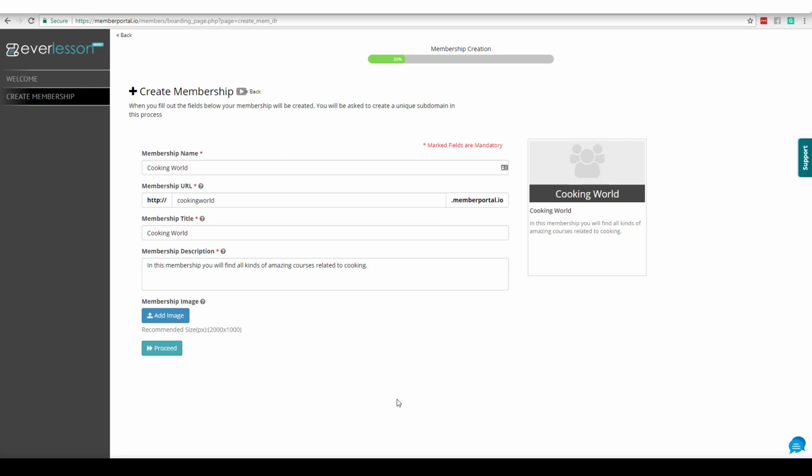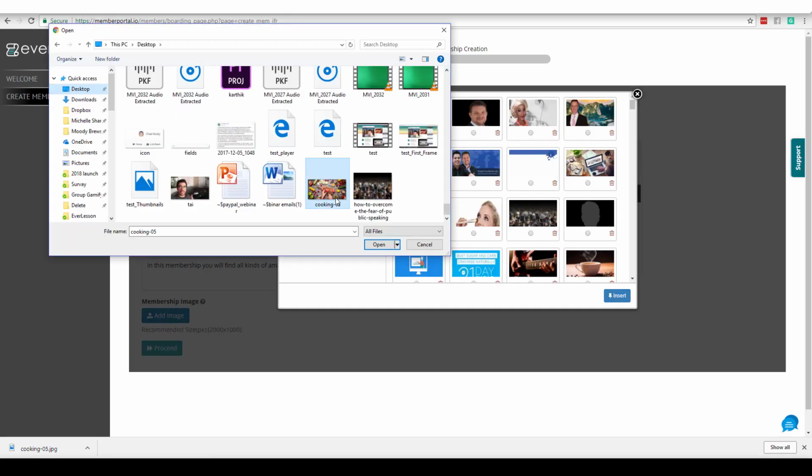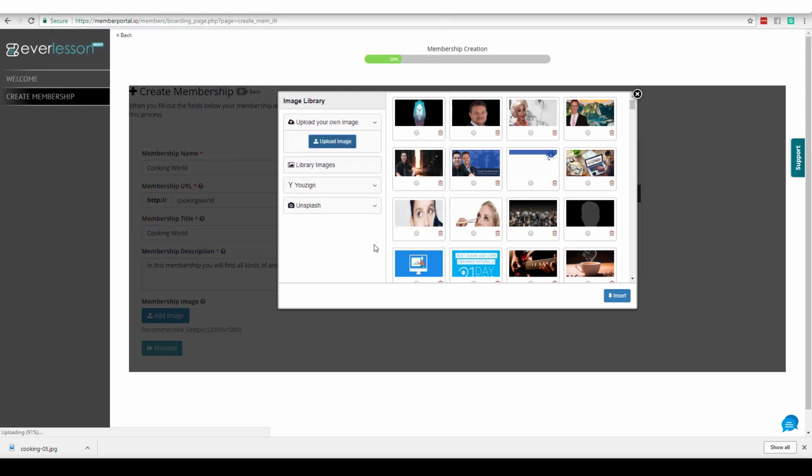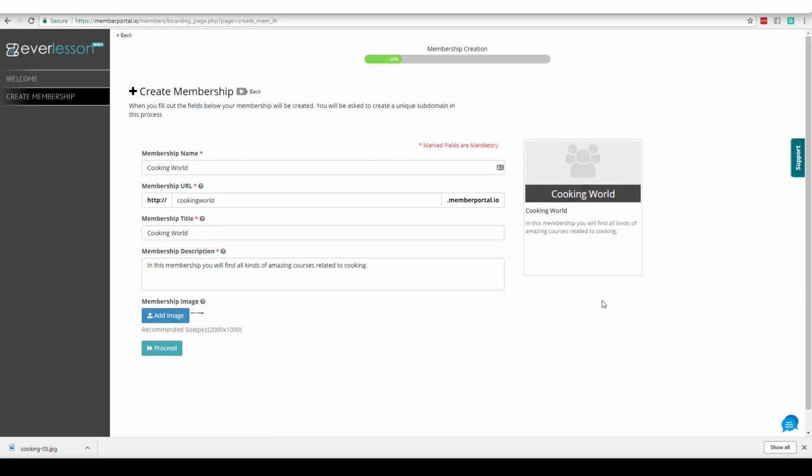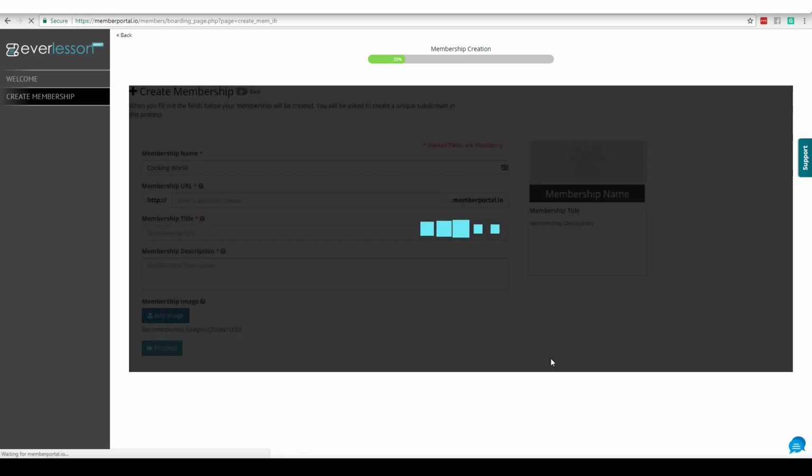Okay, so what I recommend is that you don't steal images from Google or anything else, but you use something like Deposit Photo. That's where you can get stock photos. So I've already gone and bought an image, so let me go ahead and grab it. And it's this image right here, so I'll say open. Then you're going to see it's loading the image right now, and there it is. I'm going to say insert. And now you see that we just created a Cooking World membership. So I'm going to click proceed.